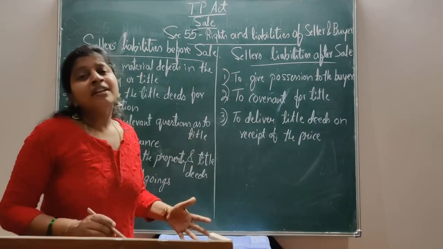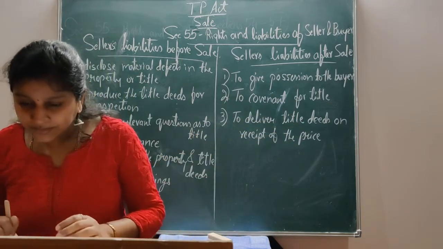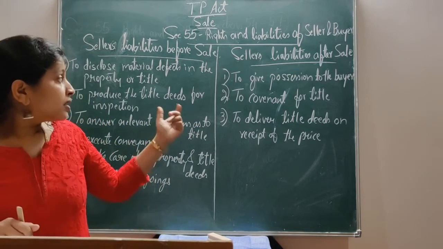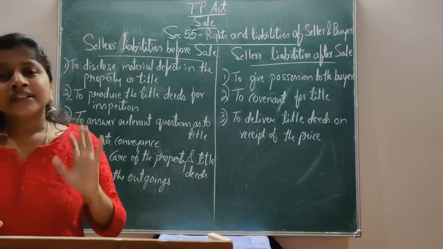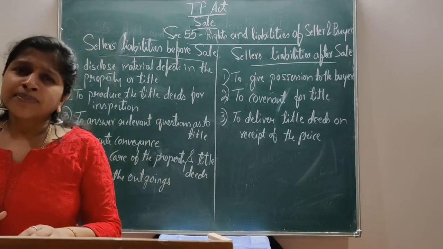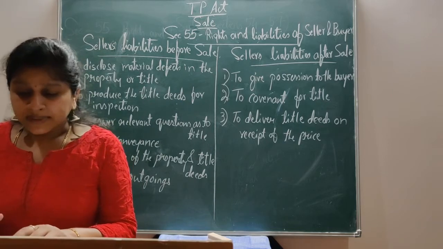He must be having the title over the property. He must be the owner of that property. That is a covenant for title. He must be having title and he must be the owner of that property. Otherwise, he would not have attempted to sell it to the other person.